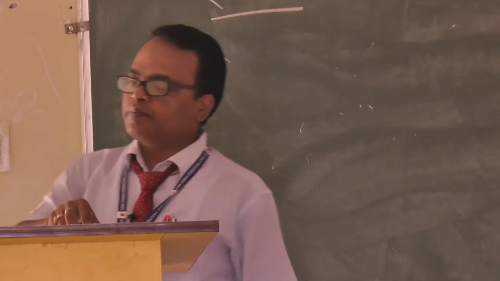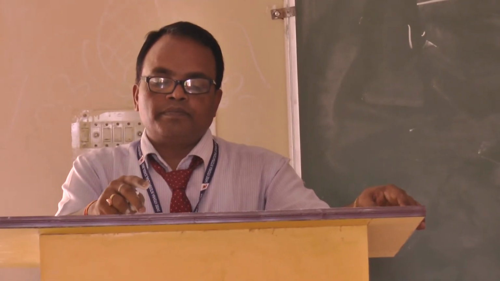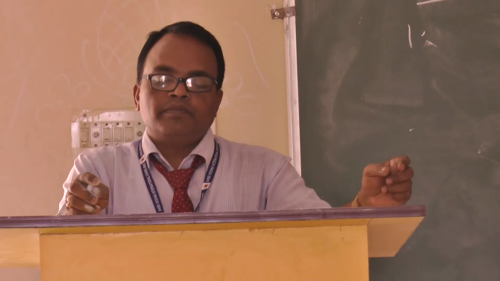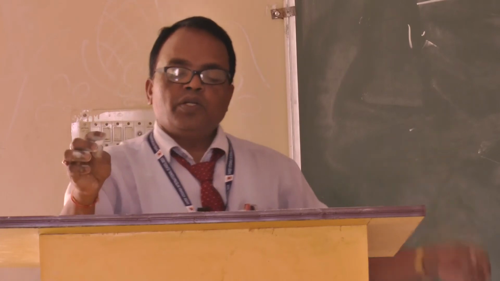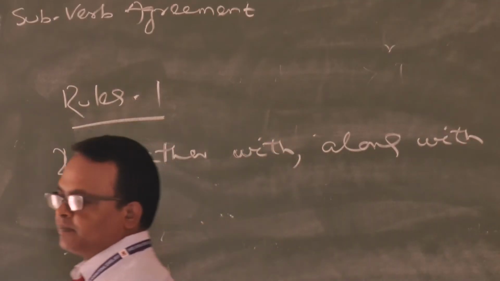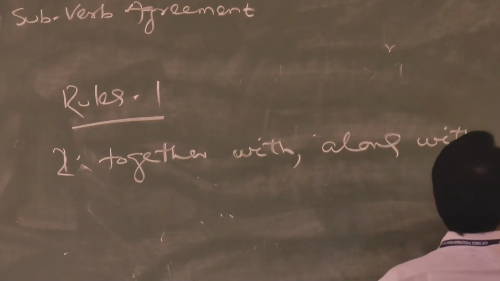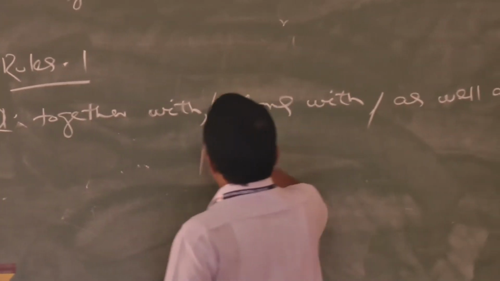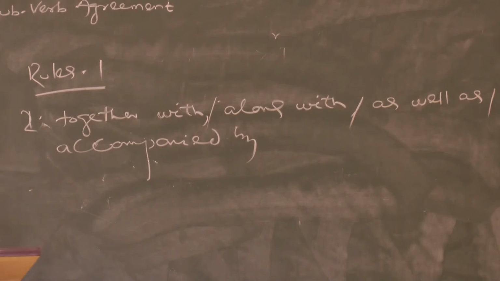Number 2: if the conjunction and is replaced by together with, along with, as well as, or accompanied by, the verb will be singular.